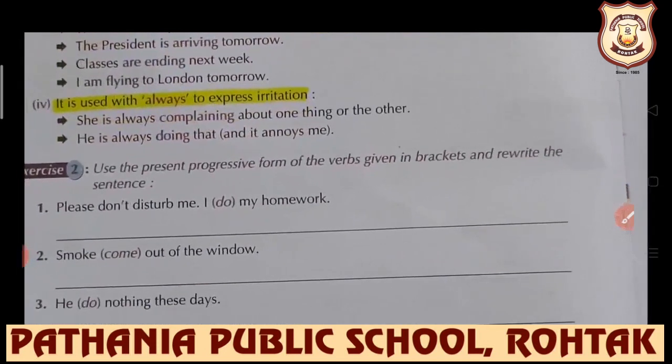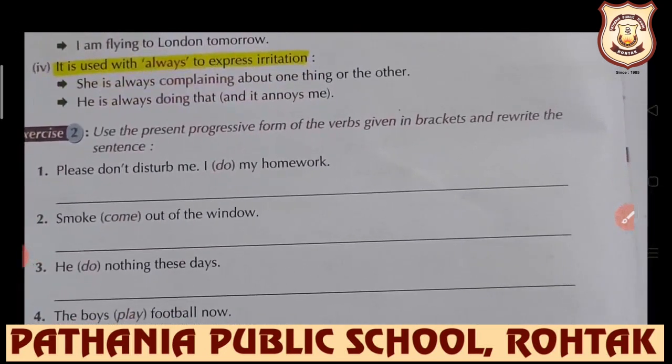Further, we have, it is used with always to express irritation. She is always complaining about one thing or the other. He is always doing that and it annoys me. So if any action is there which irritates us, in that case also we use always and is plus first form plus ing. Further, exercise 2, students: use the present progressive form of the verb in the bracket and write the sentence.